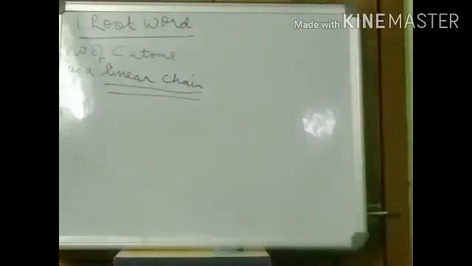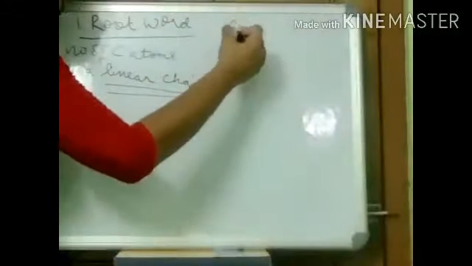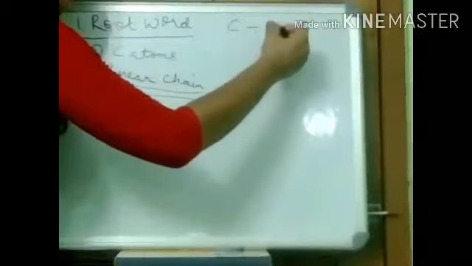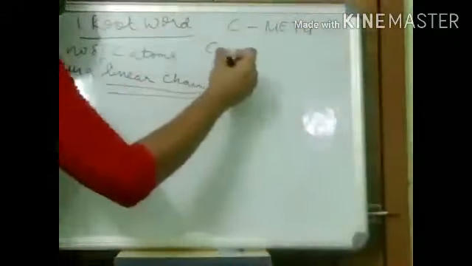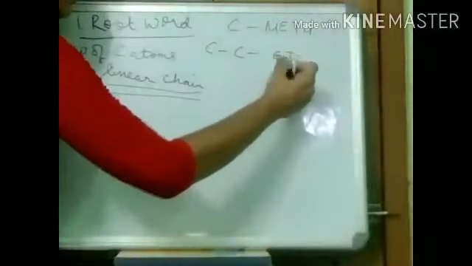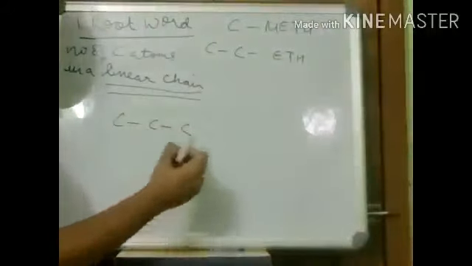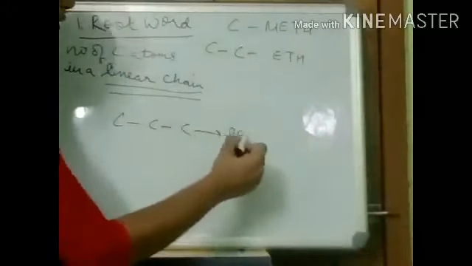In a linear chain. Like for example, we have one carbon atom. This has the root word meth. If we have two, this has the root word eth. If we have three, this has the root word prop.